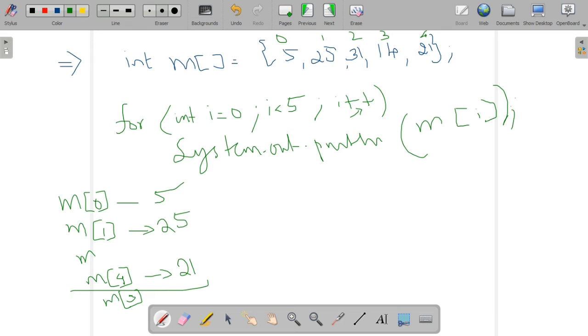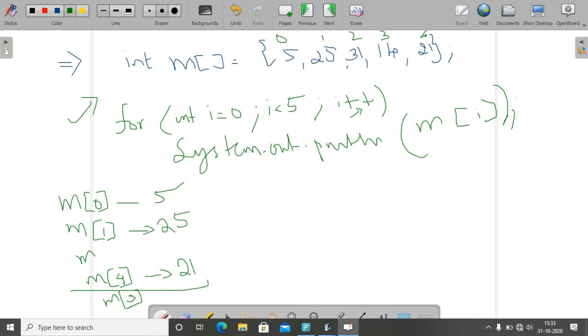So to print the elements of an array, we have to use the for loop concept. Inside the for loop we will use M of I. Okay, now to print the elements in the reverse order. Example here 5, 25, 31, 14 and 21. This order we have done it.